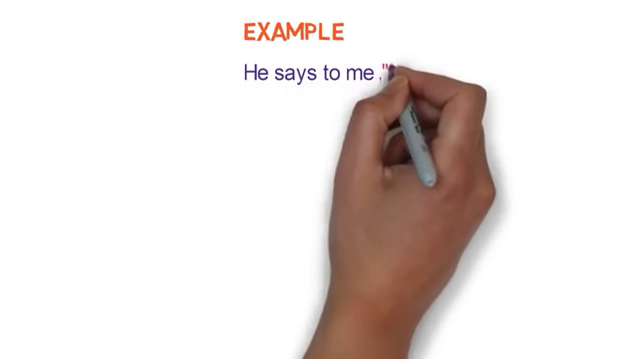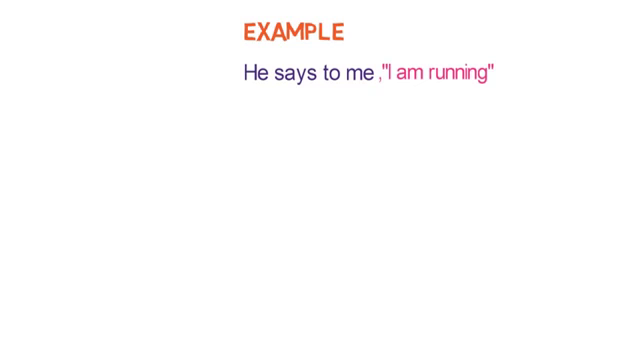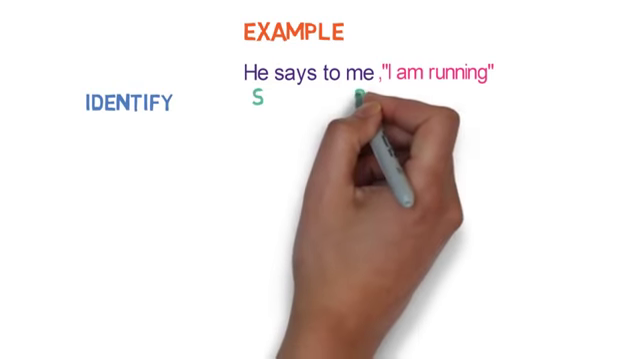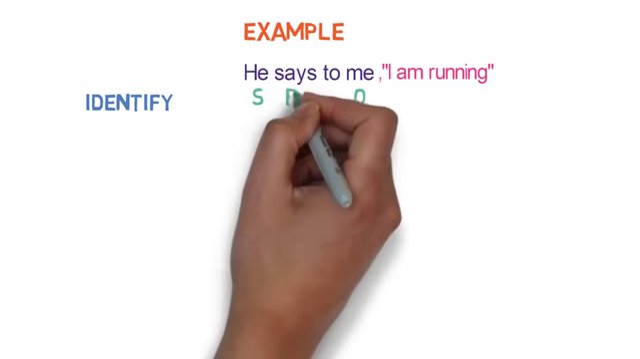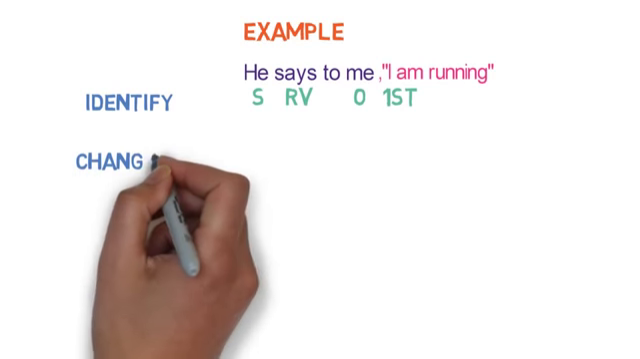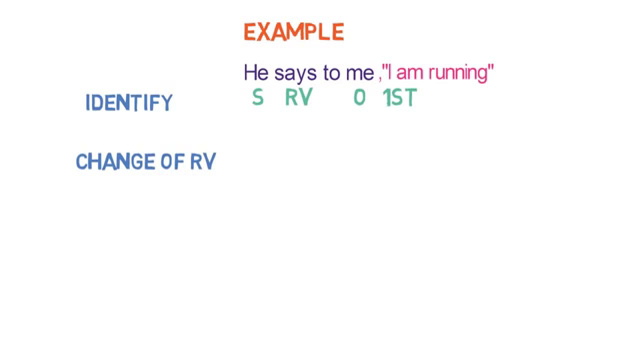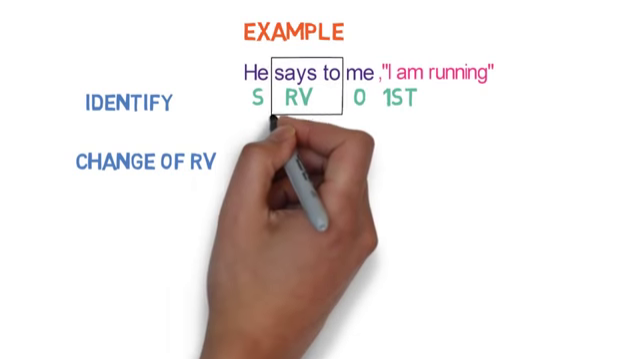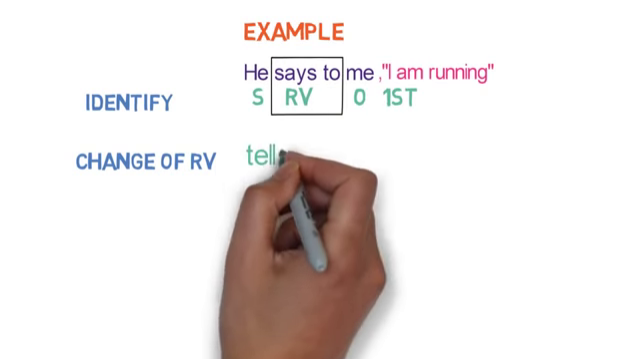Let's look into one more example to make things even clearer. He says to me, "I am running." The first step here is identification. Here, he is the subject, me is the object, and says to is the reporting verb. And as says to is in present form, we will not check the tense. Second step is the change of reporting verb. As per the workflow we studied, says to will be converted to tells here.